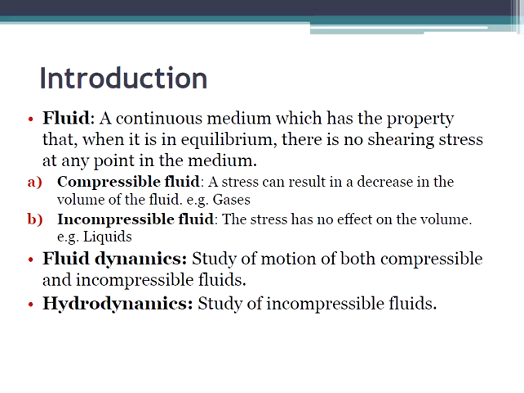So, we can define a fluid as a continuous medium which has the property that when it is in equilibrium, there is no shearing stress at any point in the medium. There are basically two types of fluids. One is the compressible fluid, where a stress can result in a decrease in the volume of the fluid. This is the type of gases. Whereas the incompressible fluid is one where the stress has no effect on the volume, so that even if you apply stress on this type of fluid, the volume remains the same. The examples are liquids.